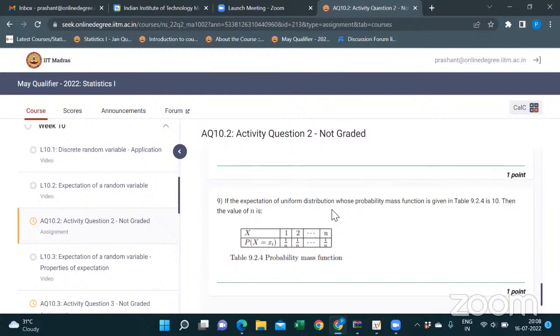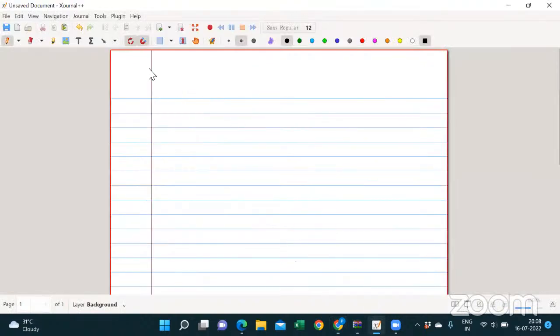Can you tell me what was your approach for this one? I went through the video, sir, and I got the formula that n plus 1 by 2 is equal to the sum of xi into p of xi. Yes, you got the expectation of x as the summation of xi into p of xi, i equal to 1 to n, and you got this as n plus 1 by 2, right?